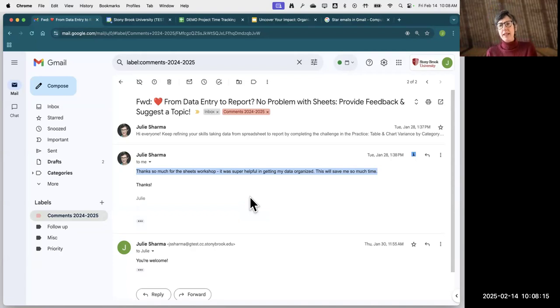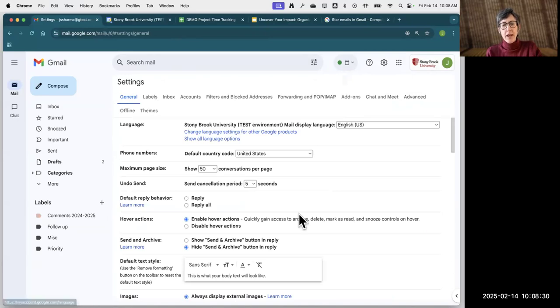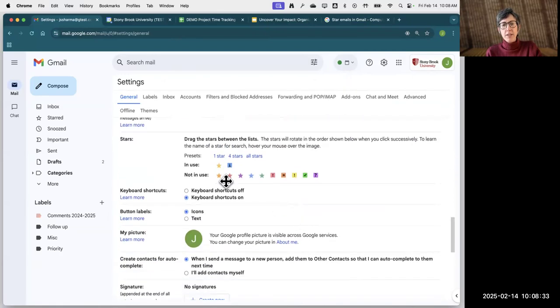Yeah, the resources tab has a link about the custom stars, but I'll briefly show you the custom stars are going to be in settings. So when you go to the settings gear, you click on see all settings. And then in the general tab, you're going to have to scroll down a good distance here. And then all you'll need to do is grab the stars that you want to use from the not in use section and drag them up to the in use section. And then you'll be able to use additional stars and you can reorder them as well, however you want within this section. Yeah, and these don't have any predefined meanings. It's whatever you want them to mean.